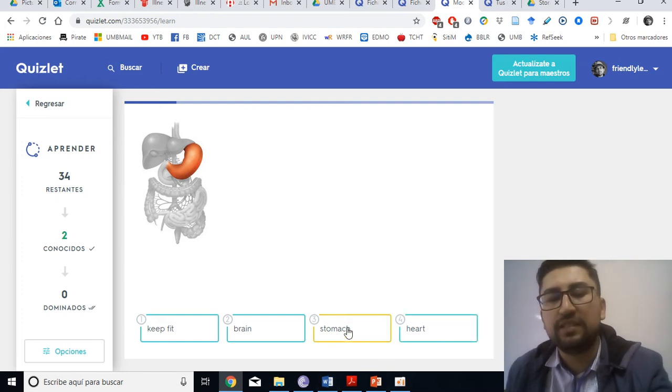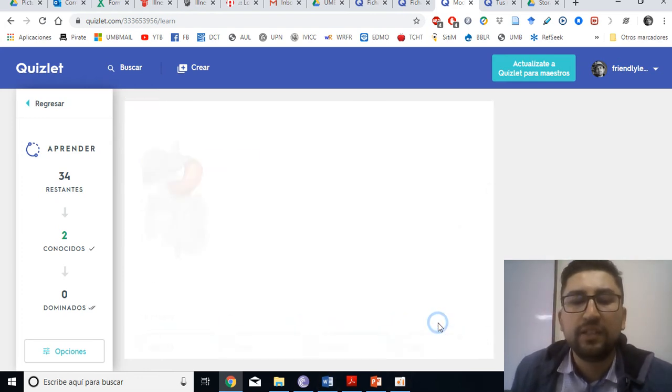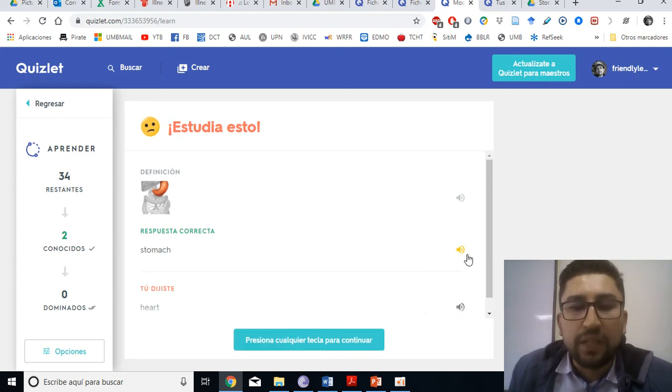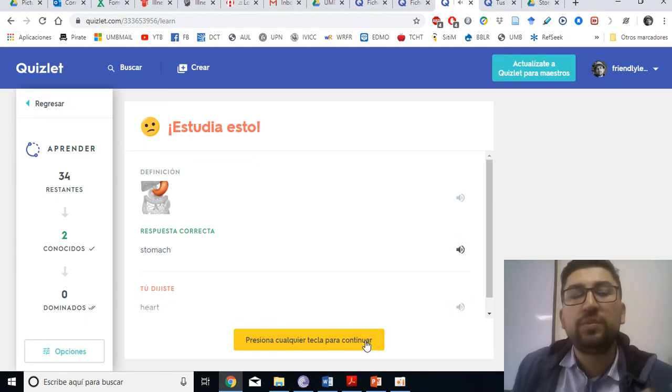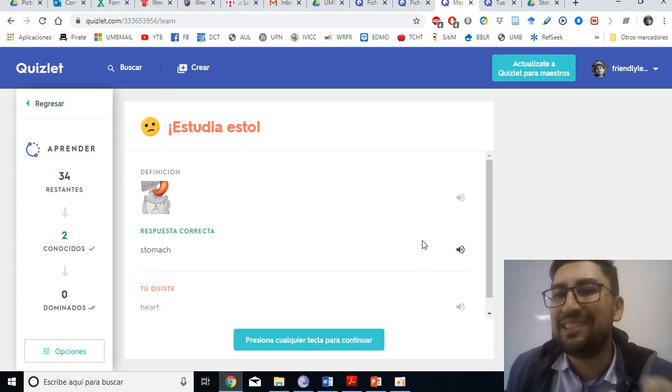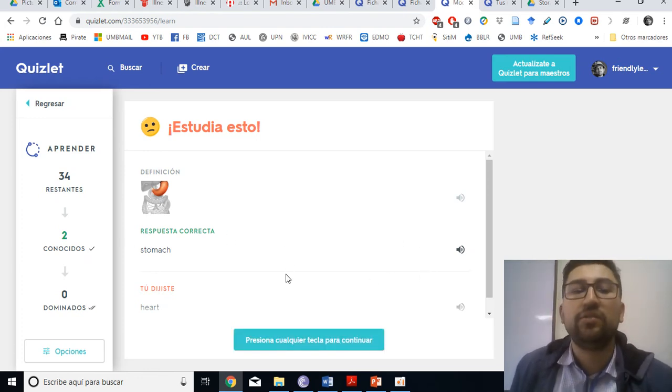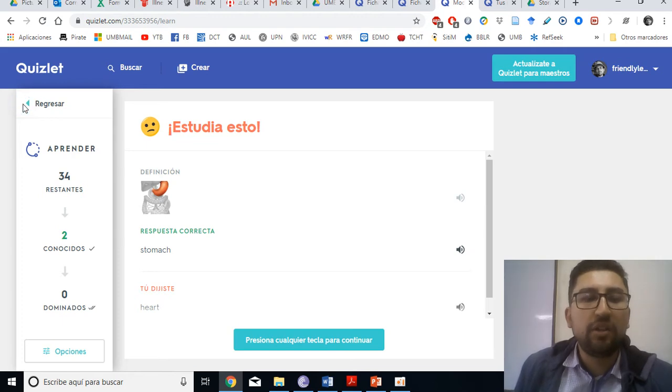Obviously it is not. It is a stomach, but I'm gonna say it is heart. So it tells me stomach, stomach, heart, heart, stomach, stomach, heart, heart. As you can see, you can practice your pronunciation because you can listen to the vocabulary and you can start practicing. Now let's go back here.